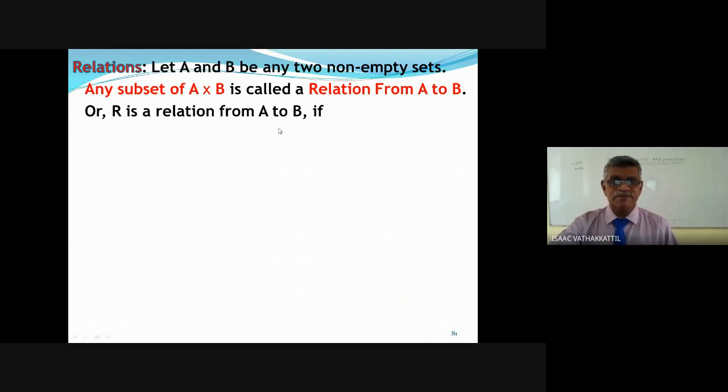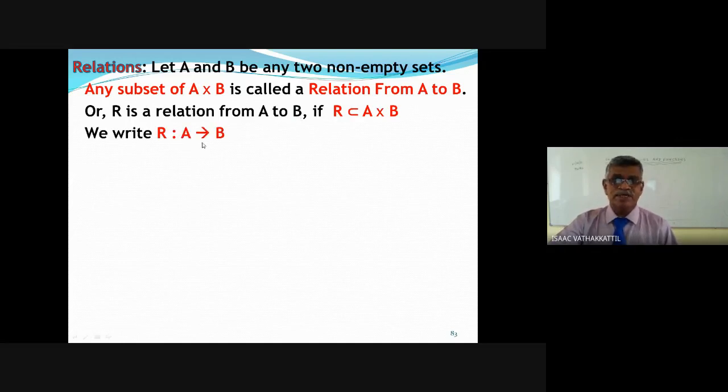R is a relation from A to B if R is a subset of A cross B. I am calling the set R, just English letter R. You may smell it because of the word relation. That's all. Any English alphabet, capital letter or small letter can be used here. Right?